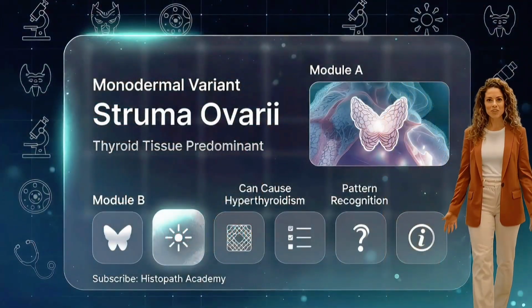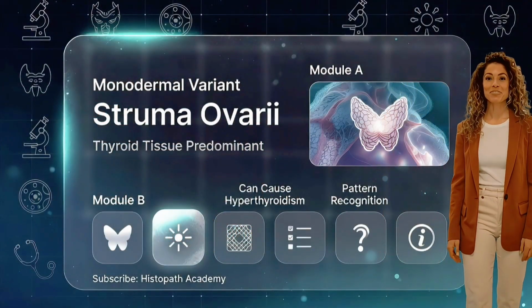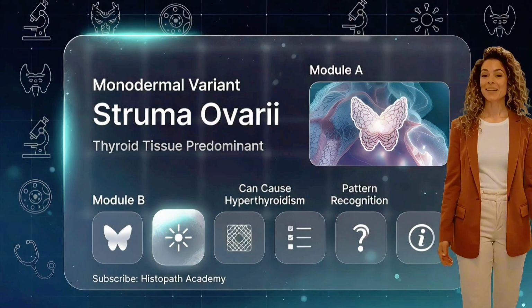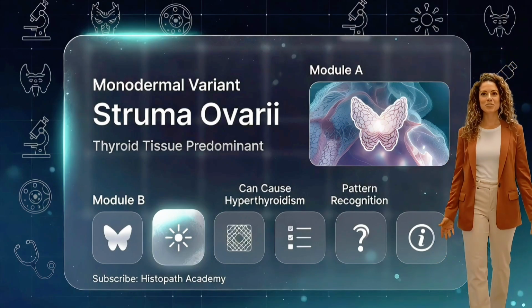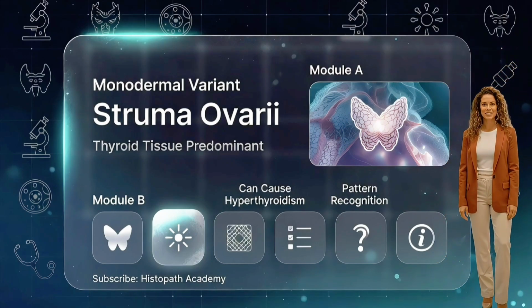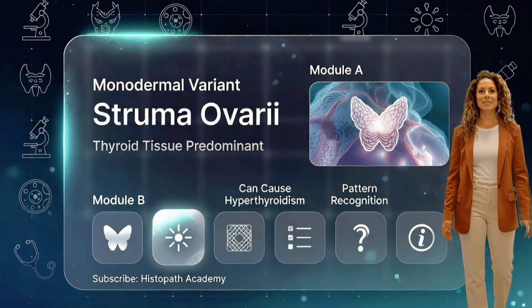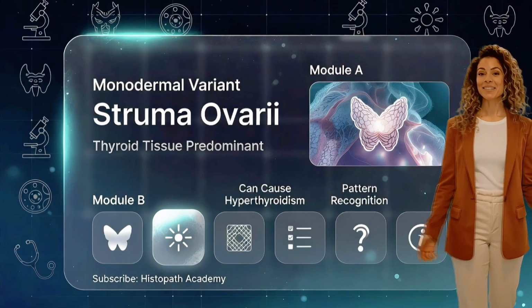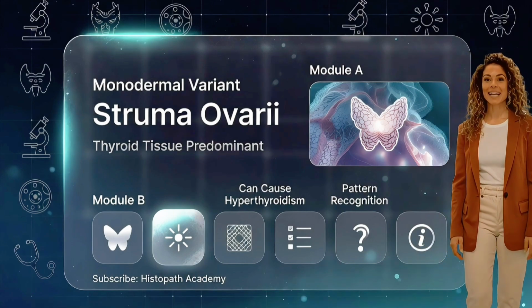Teratomas also have monodermal variants. The most famous is struma ovarii, composed predominantly of thyroid tissue, and it can even cause hyperthyroidism. For exams, it's a pattern recognition win. Teratoma doesn't always look like hair and teeth.